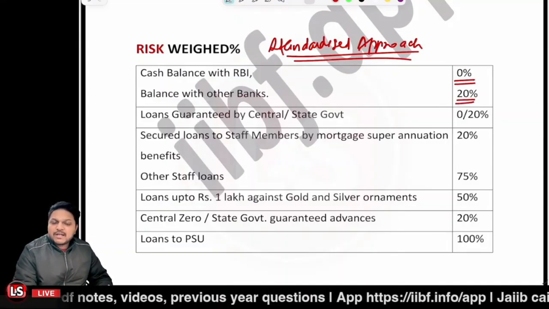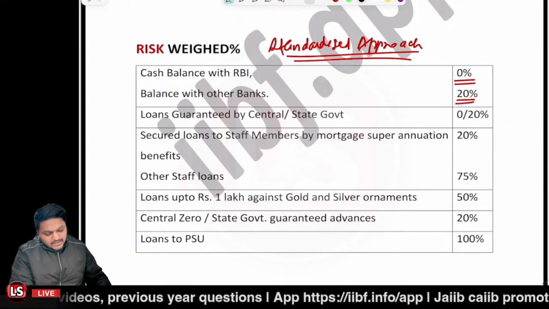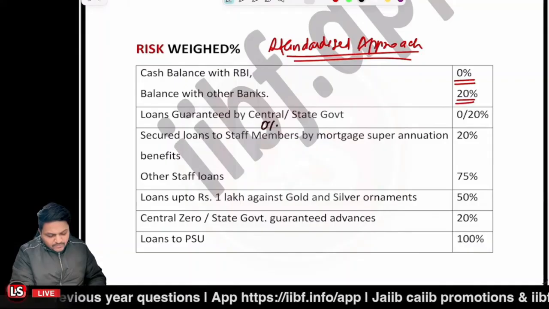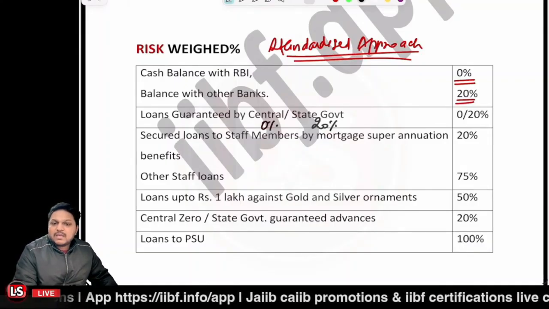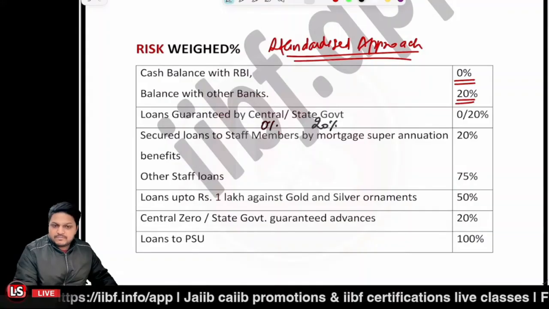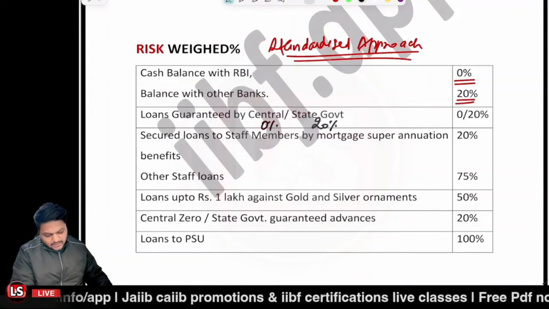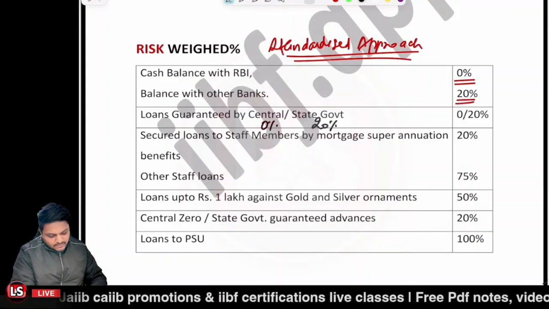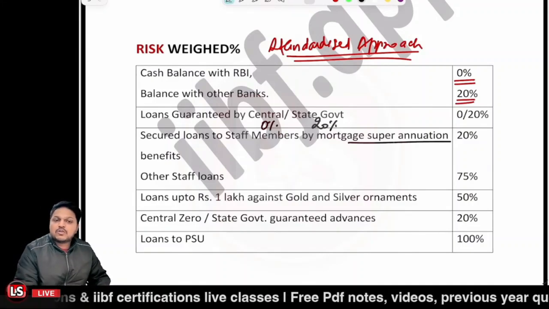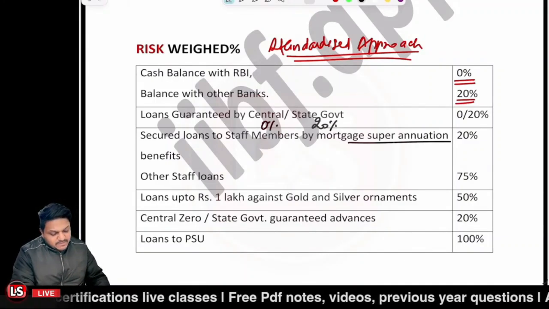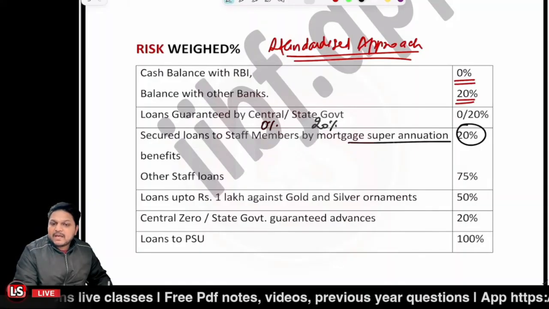Loans which are guaranteed by the central government, then 0%. If guaranteed by the state government, then 20%, right? If you're giving a secured loan to staff and those are secured by the mortgage or superannuation benefits, then the risk weightage percentage will be 20%, right?